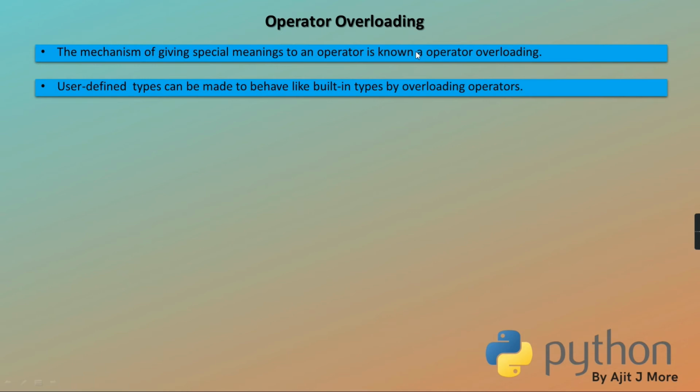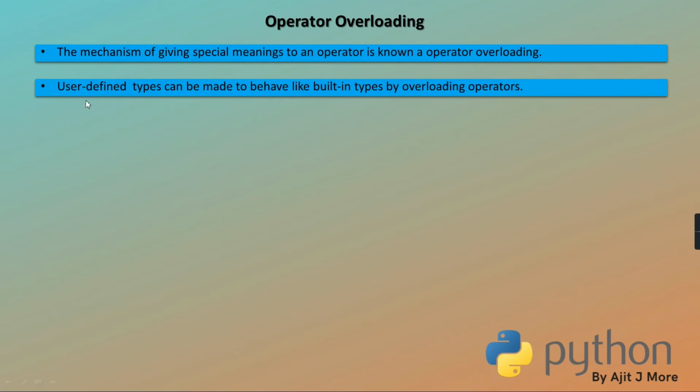Meaning, are we giving extra work to the operator? We are telling the operator that you do your standard work also, plus you have to do this additional work. Obviously when more work is given, it is overloaded. So user defined types can be made to behave like built-in types by operator overloading.